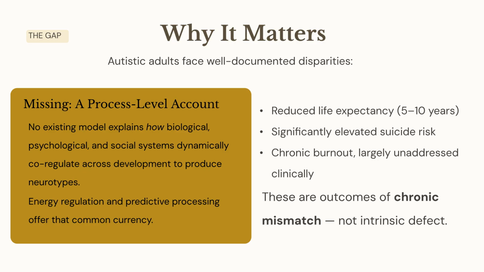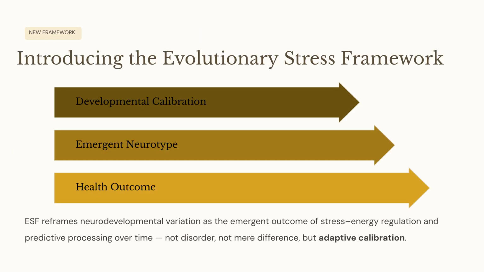This is vital, as autistic adults face significant disparities, including reduced life expectancy and chronic burnout. The Evolutionary Stress Framework, or ESF, reframes neurodevelopmental variation as the emergent outcome of stress energy regulation and predictive processing over time, which is referred to as adaptive calibration.